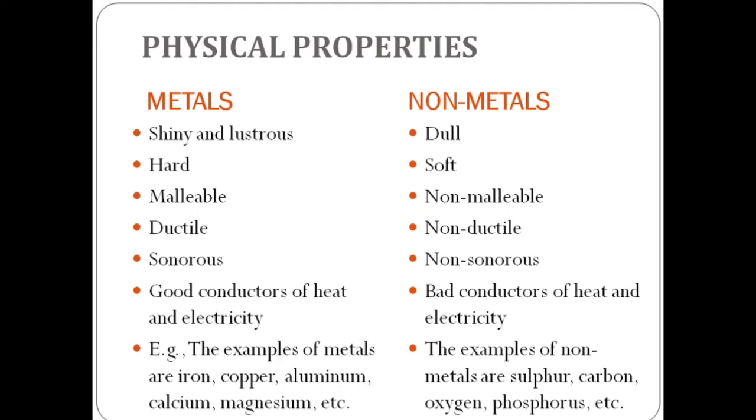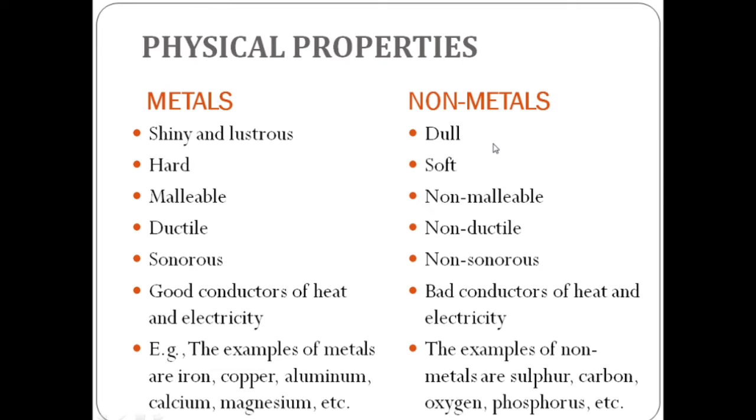After that, we discussed the physical properties of both metals as well as non-metals. The physical properties of metals are: they are shiny and lustrous, hard, malleable, ductile, sonorous, and good conductors of heat and electricity. A few examples of metals are iron, copper, aluminum, calcium, magnesium, etc.